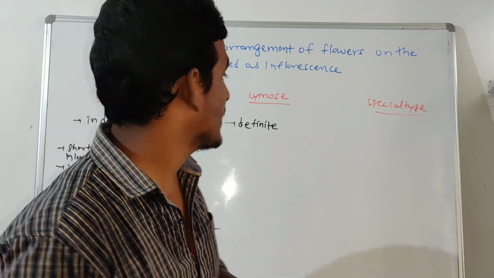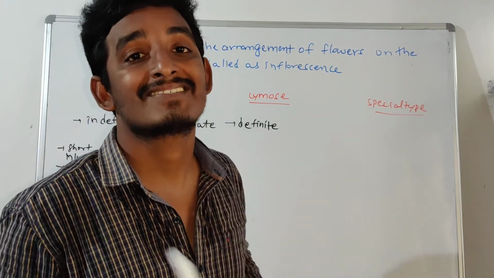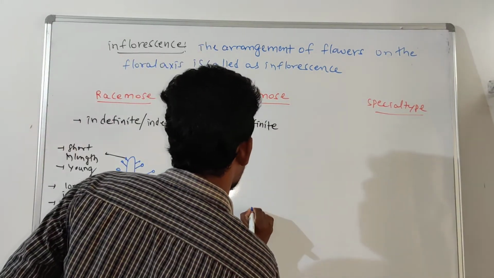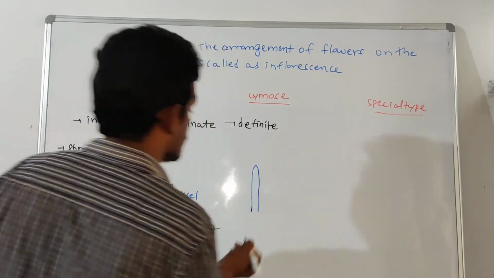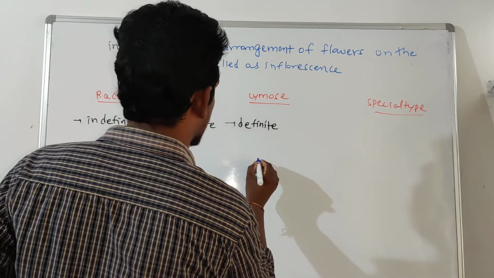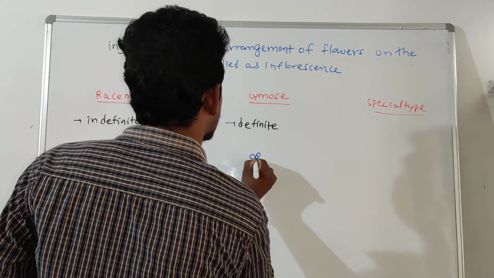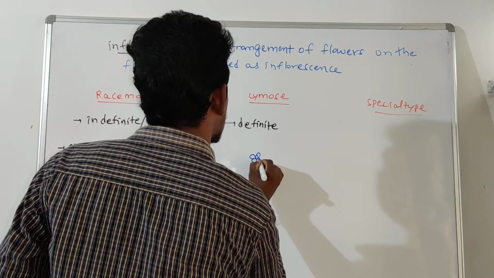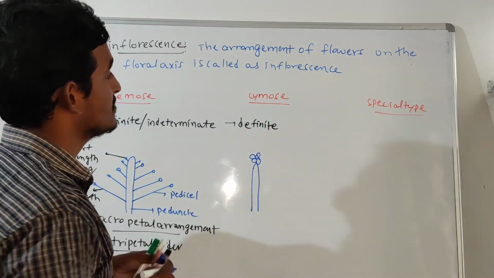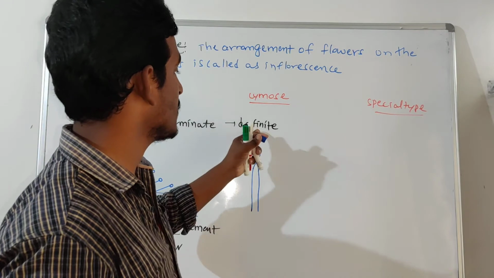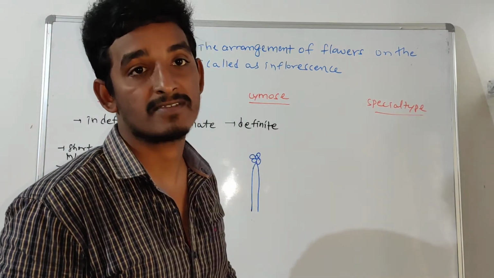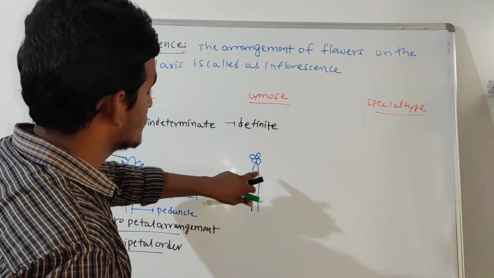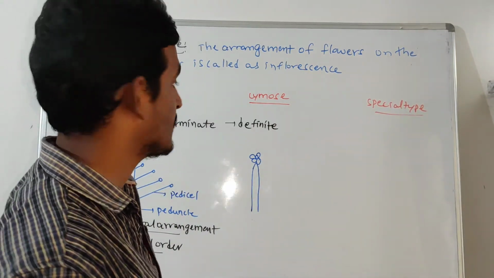See, this is a peduncle. If the peduncle terminates with a single flower, then this type of inflorescence is called a definite inflorescence. Here the peduncle growth is limited.